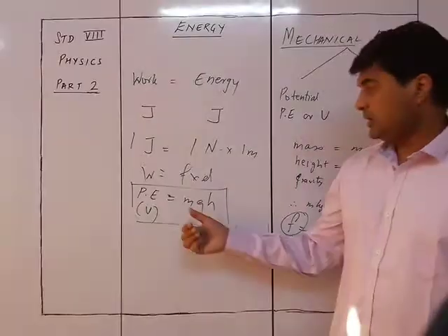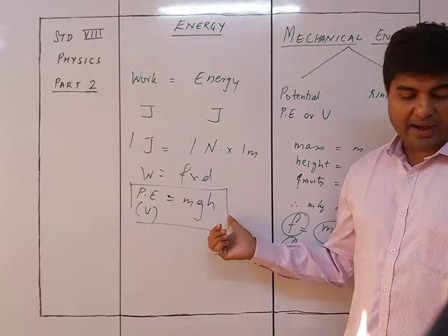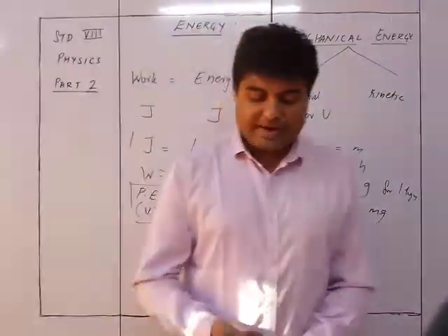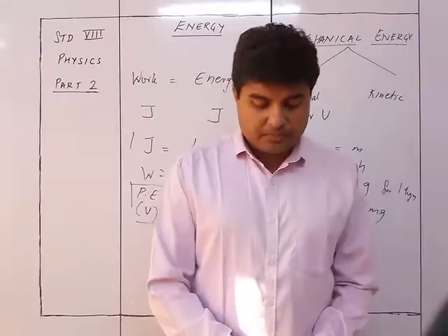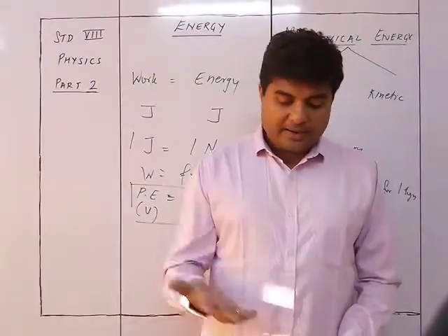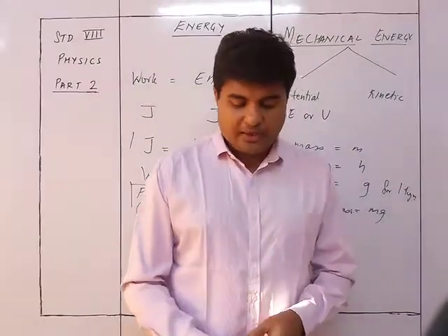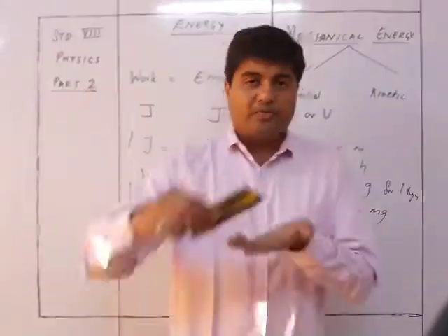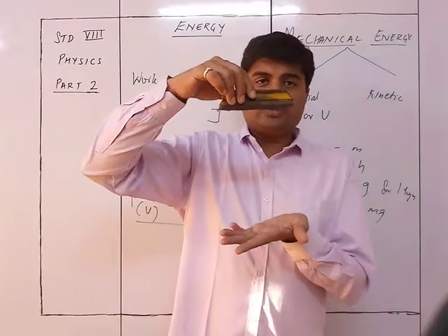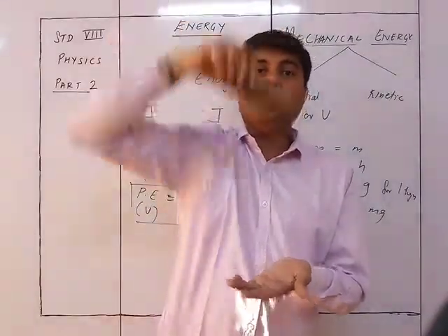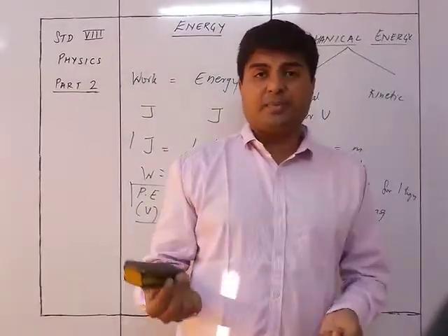Thus the potential energy of the body in the raised position depends upon the following two factors. What are the two factors? Mass of the body and the height of the body. So first one, the mass of the body. Greater the mass of the body, greater is the potential energy. Its height above the ground: higher the height of the body, greater is the potential energy. If I move it from here to here, potential कम हो जाएगा. पर अगर मैं उसको यहाँ तक लिया, potential बढ़ जाएगा. So जितना उसको ऊपर लेके जाऊँगा, potential energy बढ़ते जाएगा.